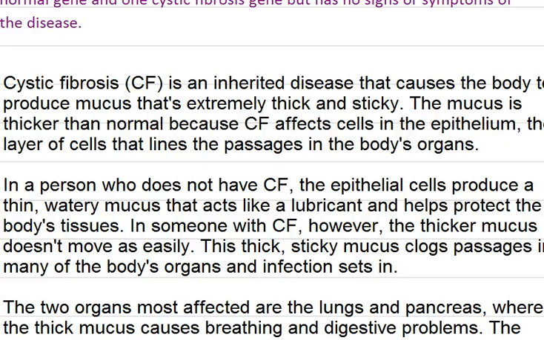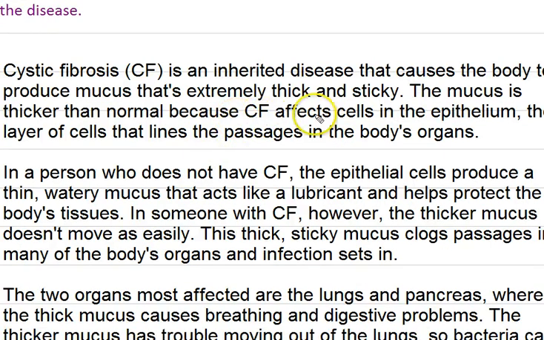Cystic fibrosis is an inherited disease that causes the body to produce mucus that is extremely thick and sticky. As you are aware, the mucus is thicker than normal because CF affects cells in the epithelium, the layer of cells that lines the passages in the body organs. In our body, all these layers, this layer is called epithelium, and cystic fibrosis affects the cells in the epithelium.